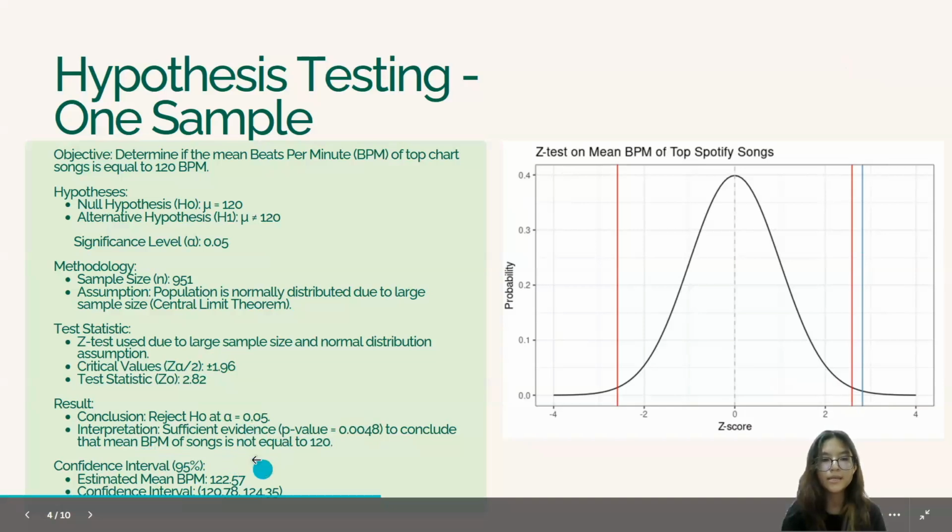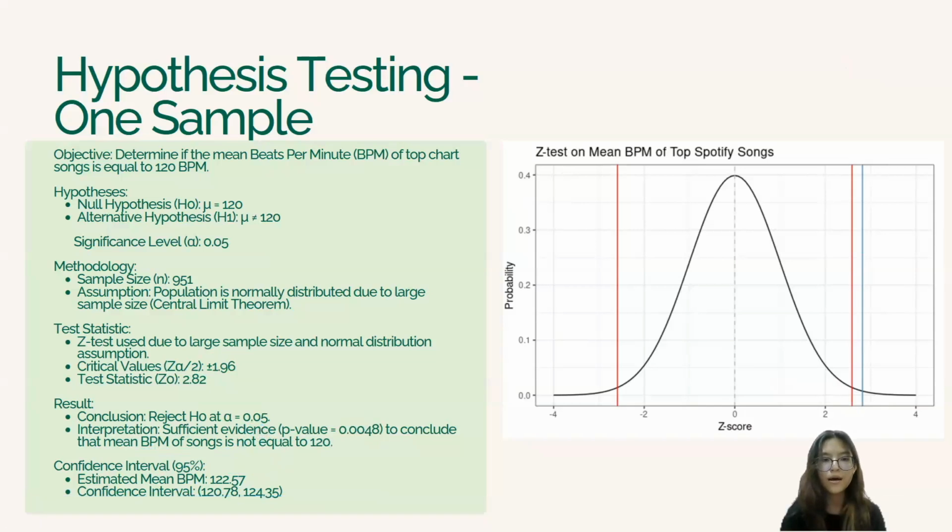This is the point estimate, and at a 95% confidence interval, we estimate that the mean beats per minute of a song on the top chart is between 120.78 and 124.35.